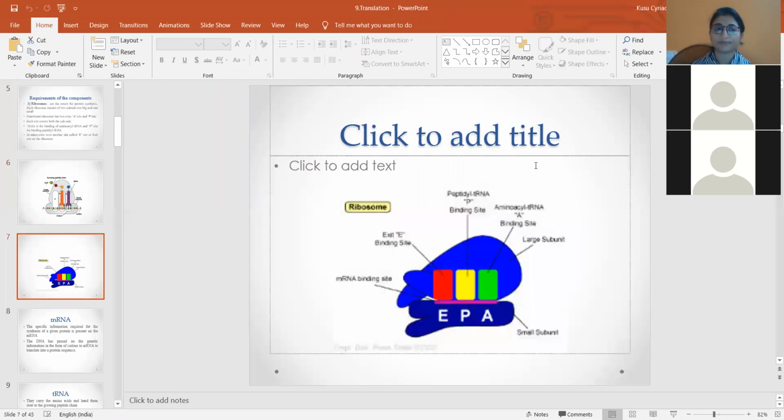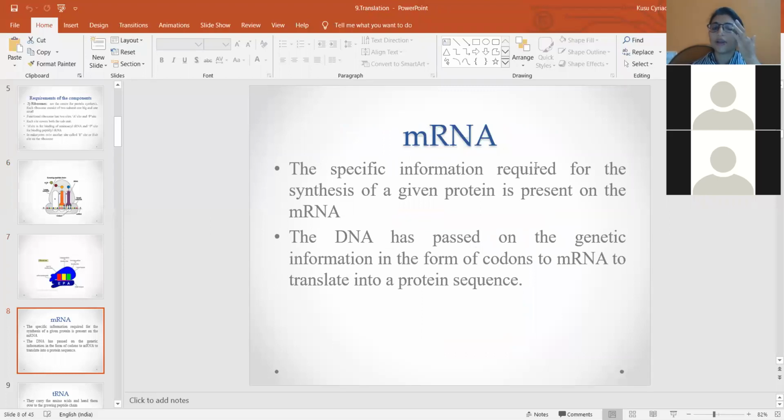Okay, so the next component for protein synthesis is the mRNA. So with mRNA, we know which amino acid has to be added to the growing polypeptide chain. That information is stored in the mRNA, because mRNA is transcribed from the DNA. Here the specific information which is required for the synthesis of a given protein is present on the mRNA. That is specific information in the sense of which protein has to be synthesized.